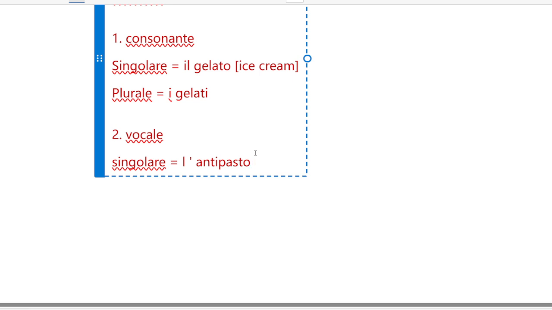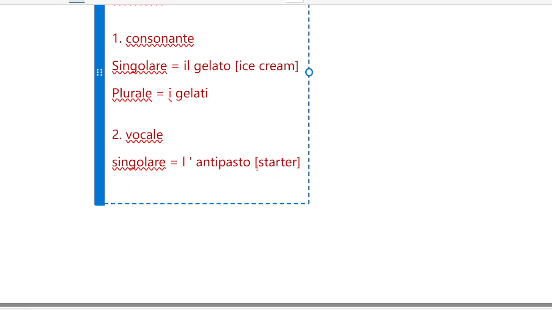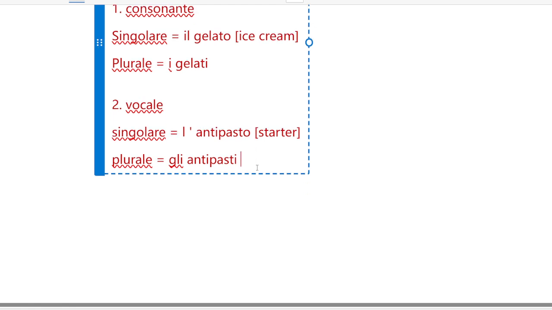L'antipasto means starter, and the plurale will be gli antipasti, which obviously is the plural form.